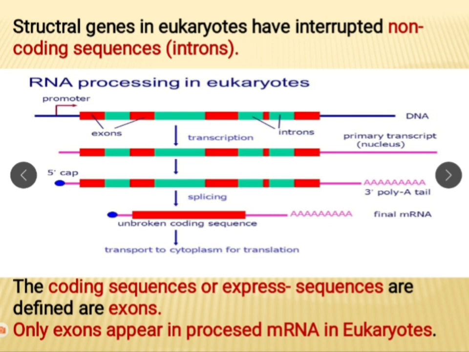See here, structural genes in eukaryote have interrupted non-coding sequences called introns. The coding sequence or expressed sequence is defined as exon. Only exons appear in processed mRNA in eukaryote. I will explain this processing of mRNA in eukaryote in my next video.